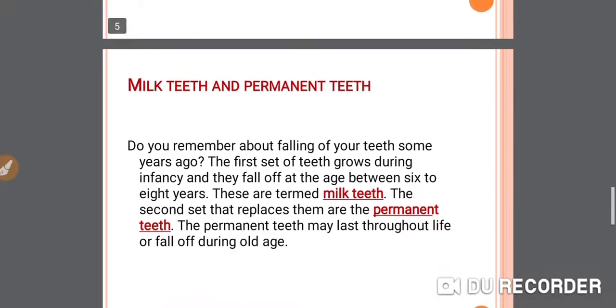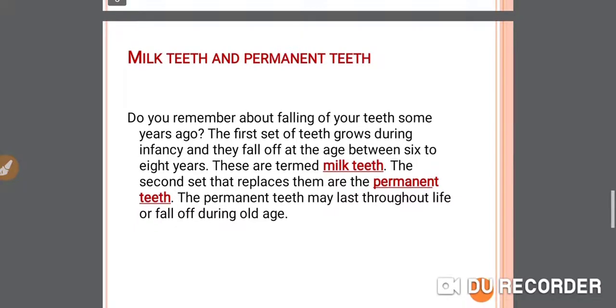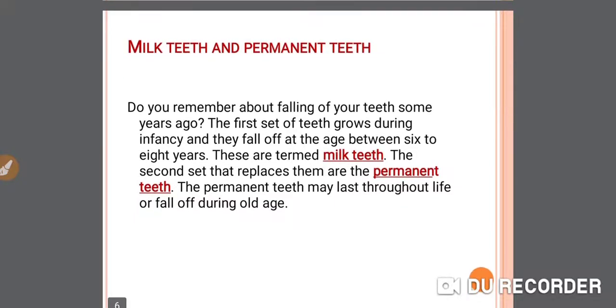Next, milk teeth and permanent teeth. So, let's see what are the milk teeth and what are the permanent teeth. Do you remember falling off of your teeth some years ago? The first set of teeth grow during infancy and they fall off at the age between 6 to 8 years. These are termed milk teeth.